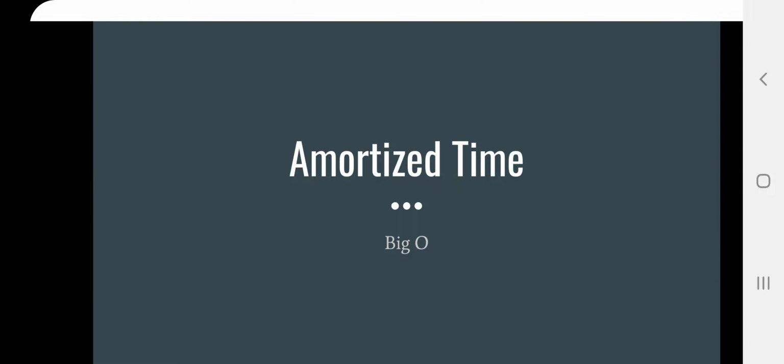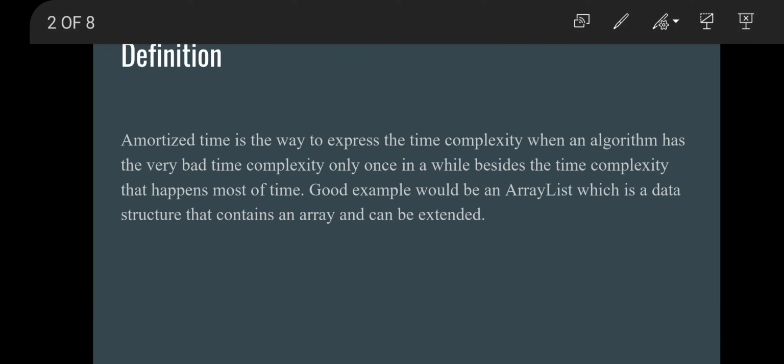Today I am going to discuss amortized time. This is not a very common topic, but we should learn about it because sometimes the technical interviewer can ask you what is amortized time, because this topic is not so common and most of the institutes and books do not prefer to teach about it. This topic comes under time analysis of algorithms. Let's know about the definition of amortized time.